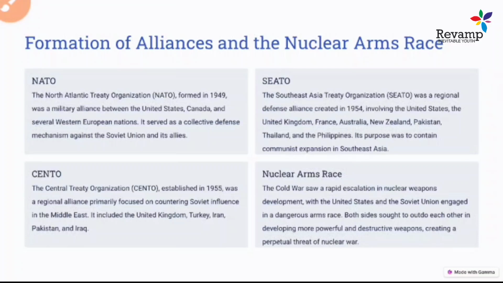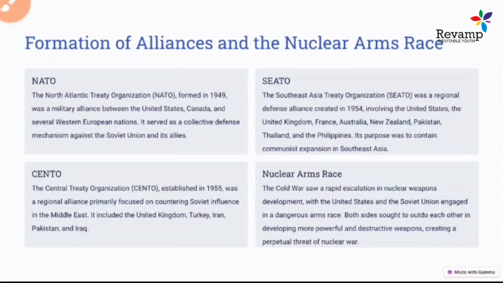It includes the UK, Turkey, Iran, Pakistan, and Iraq. These are very important countries that played a role in countering the influence of communist governments in the Middle East. So these are the three most prominent and famous organizations formed during that time period.